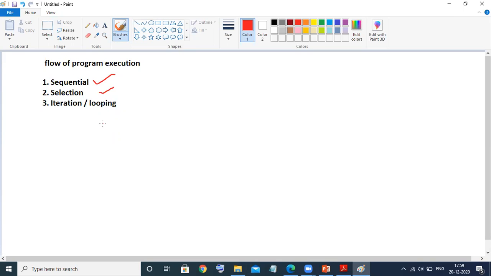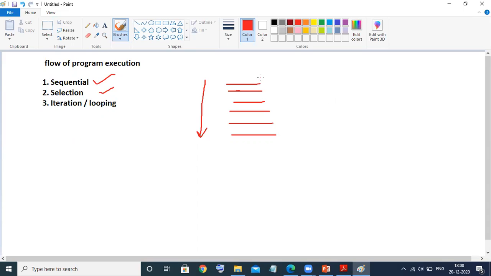Whatever programs we have seen till now, all flows are sequential only, because we have not interrupted the flow. It is line by line execution, and the programs are executed in the main function that we have already seen. So by default, any program's execution will be like this only. That is a sequential flow.